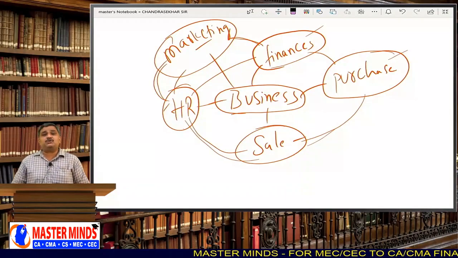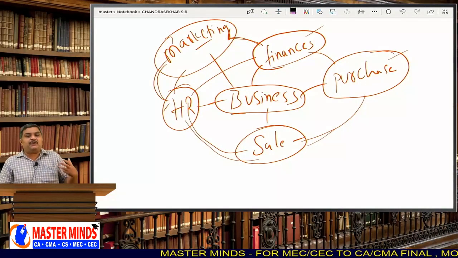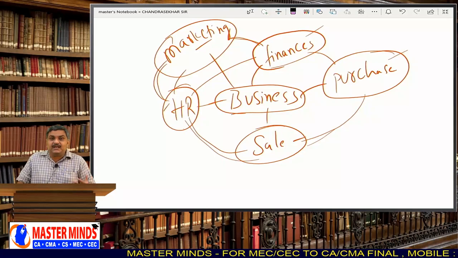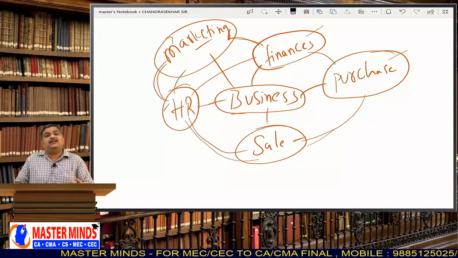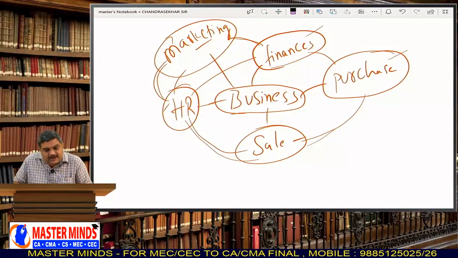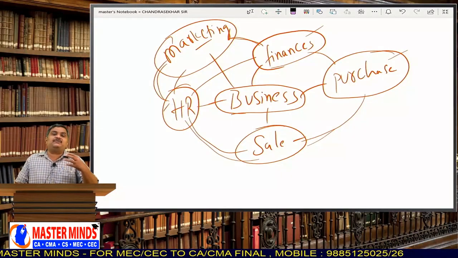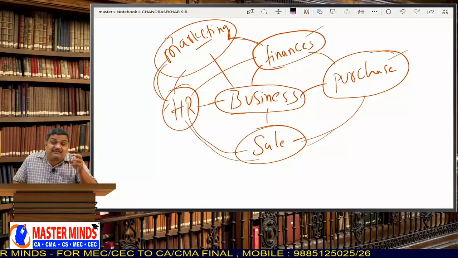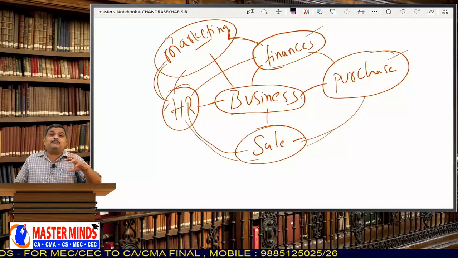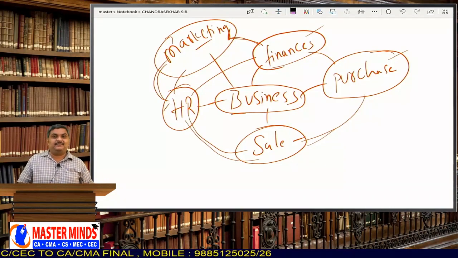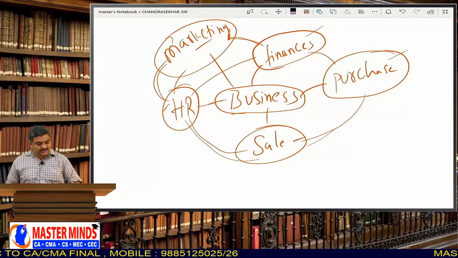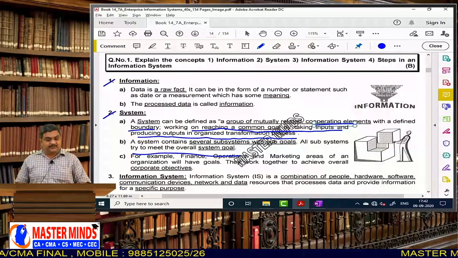And now a computer is also a system. For a computer to function, RAM should be there, ROM should be there, a hard disk should be there, a processor should be there, several components are required. And all these components should work in an integrated fashion, then only the computer will function, then only the system will function. That is what you need to understand about the word system.